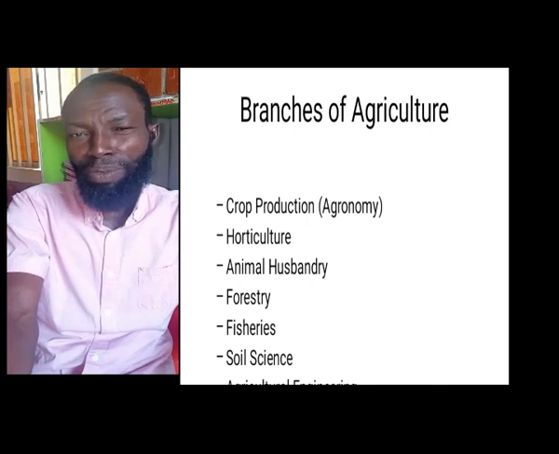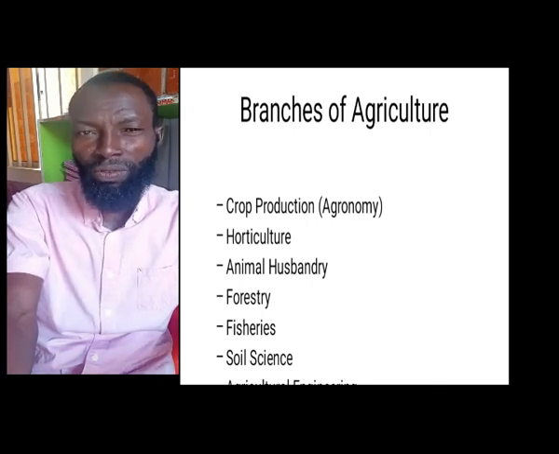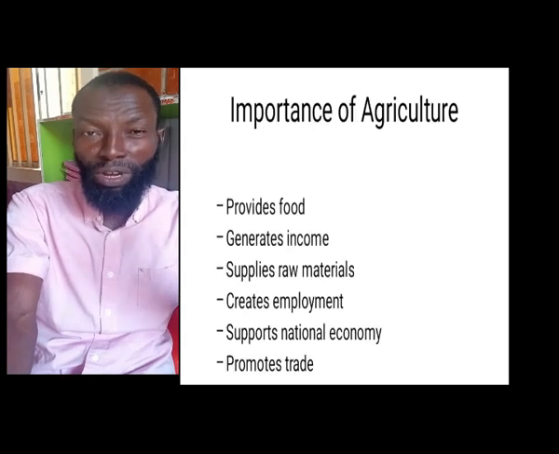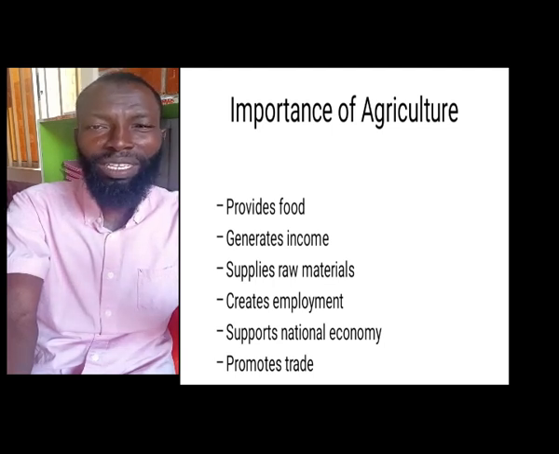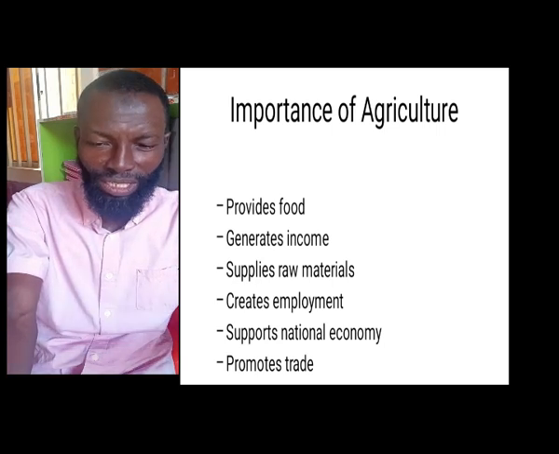And at the same time, apart from this, we have the importance of agriculture. Why do we engage in agriculture? It provides food for the masses, because in our daily activity, there is no way as an individual you will wake up and say you did not need food, except if something is wrong with you or maybe if you are sick.